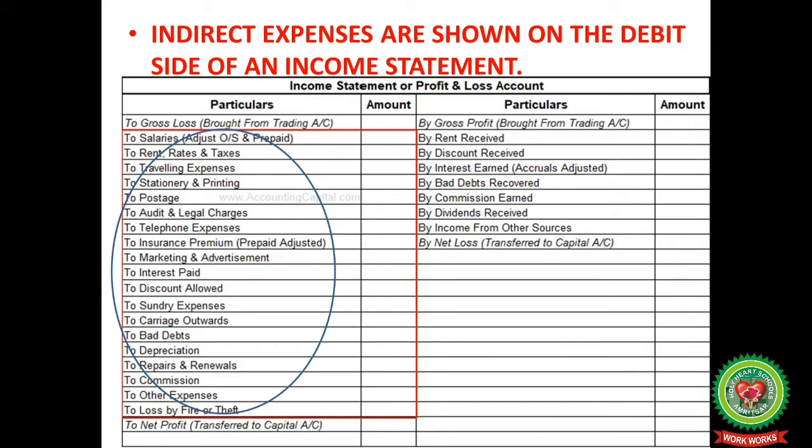I have circled them all: salaries, rent, rates and taxes, traveling expenses, stationery and printing, postage, audit and legal charges, telephone expenses, insurance premium, marketing and advertisement, interest paid, discount allowed, sundry expenses, carriage outward, bad debts, depreciation, repairs and renewals, commission, other expenses, loss by fire or theft.